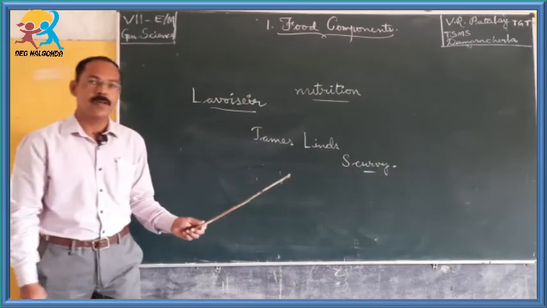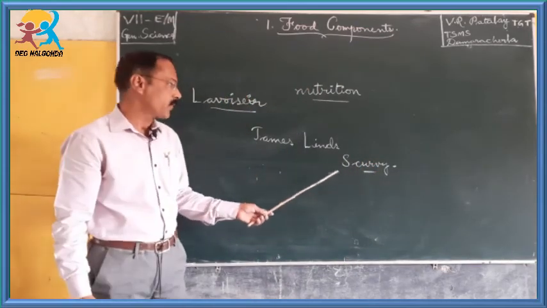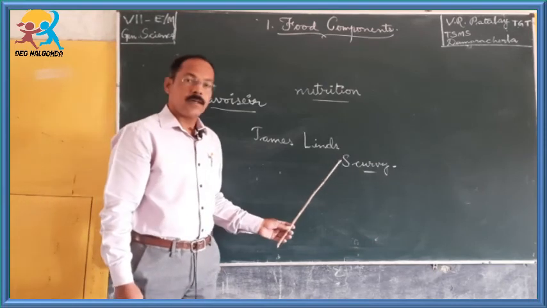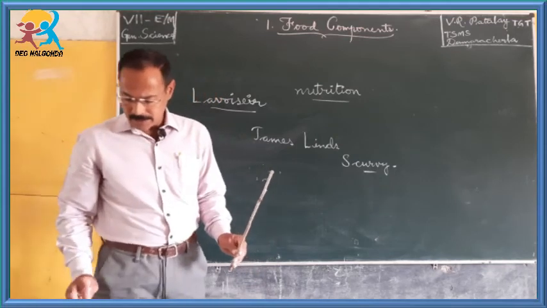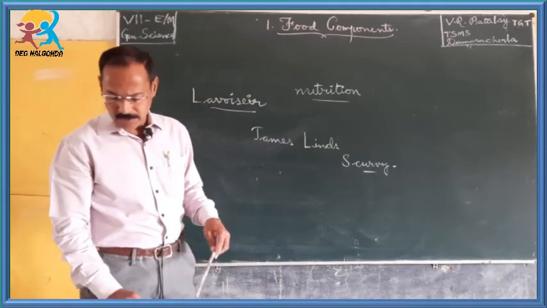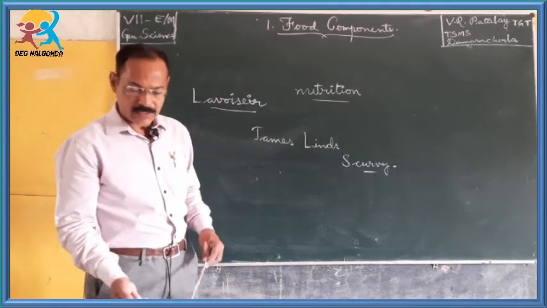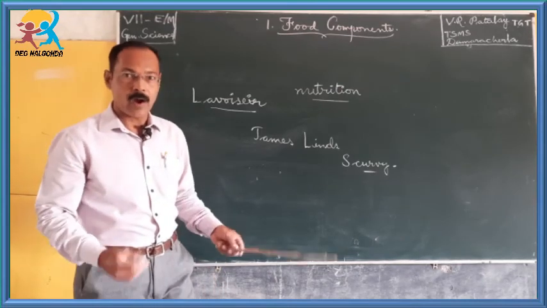Specifically, fruits will cure the disease called scurvy. After that, so many scientists worked upon nutrition, the science of nutrition, and helped a lot.